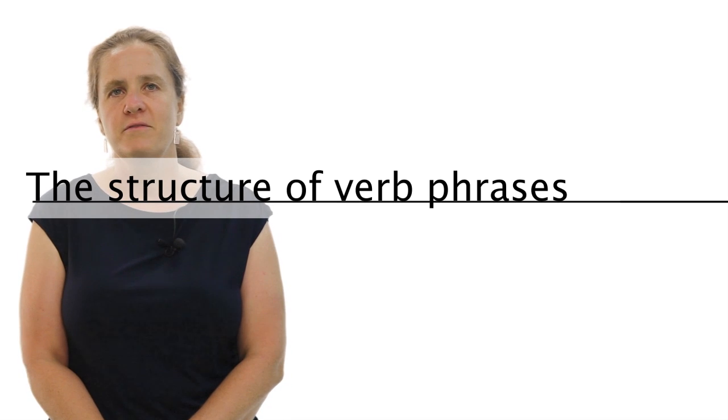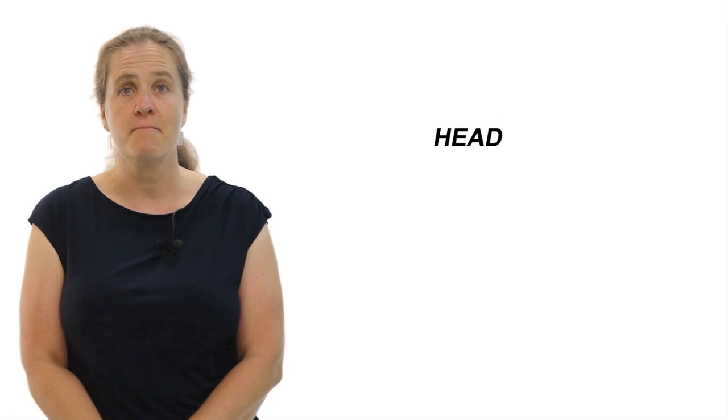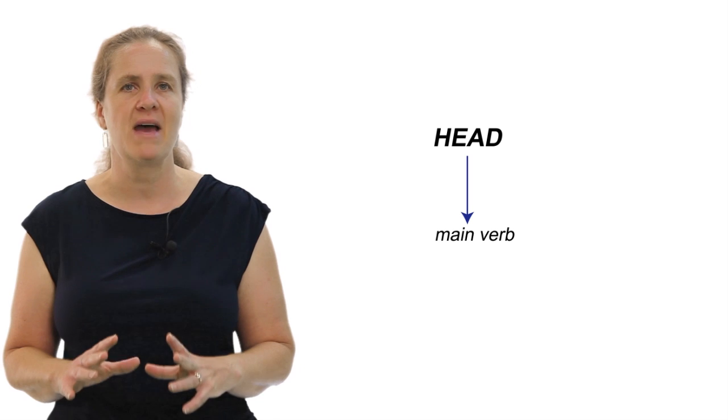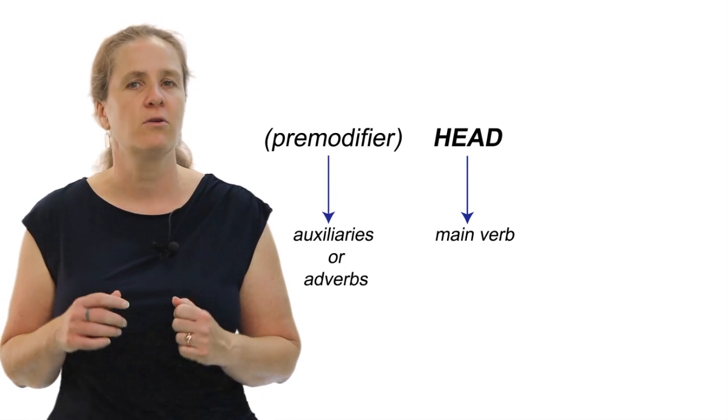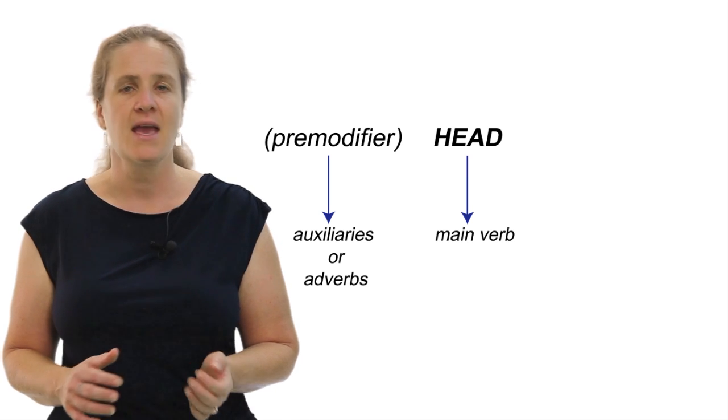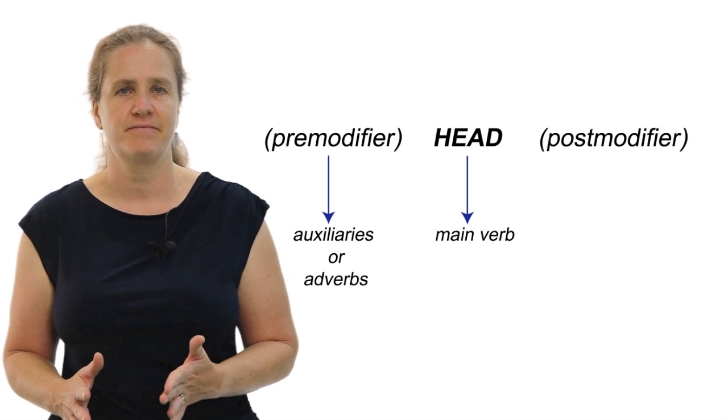The structure of the verb phrase. The basic structure of the verb phrase is the same as in other phrases. It must have a head, which is the main verb. It can have one or more pre-modifiers, which are auxiliaries or adverbs. And it can have one or more post-modifiers.